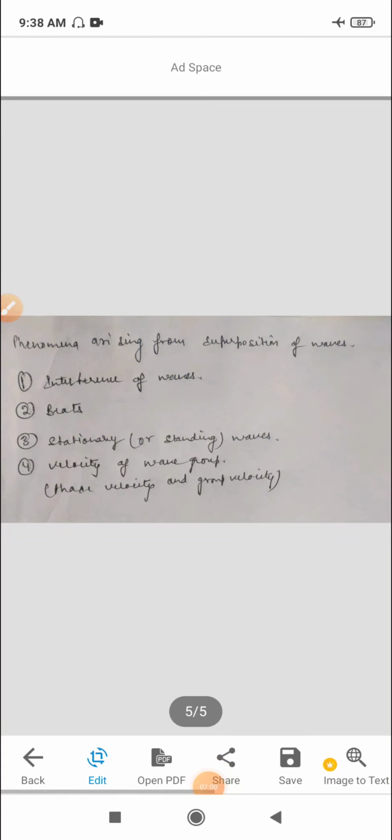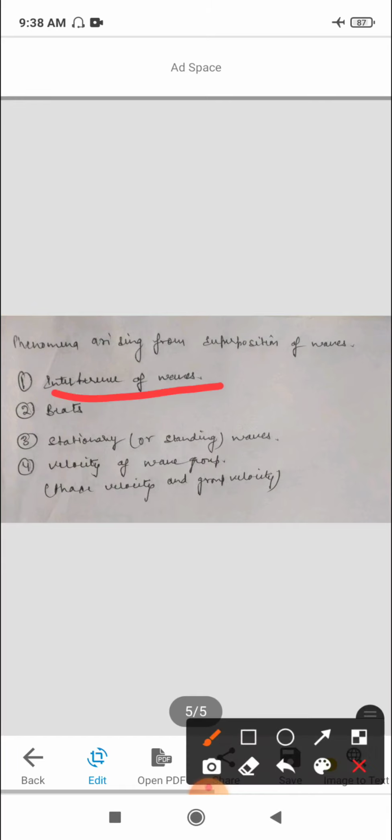Phenomena arising from superposition of waves. The superposition of waves gives rise to various phenomena like interference of waves, beats, stationary or standing waves, and velocity of wave group. First is interference of waves.